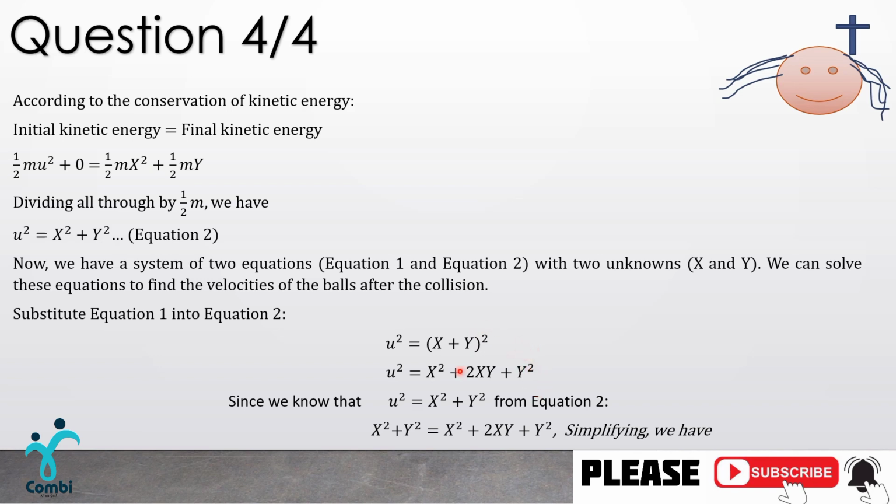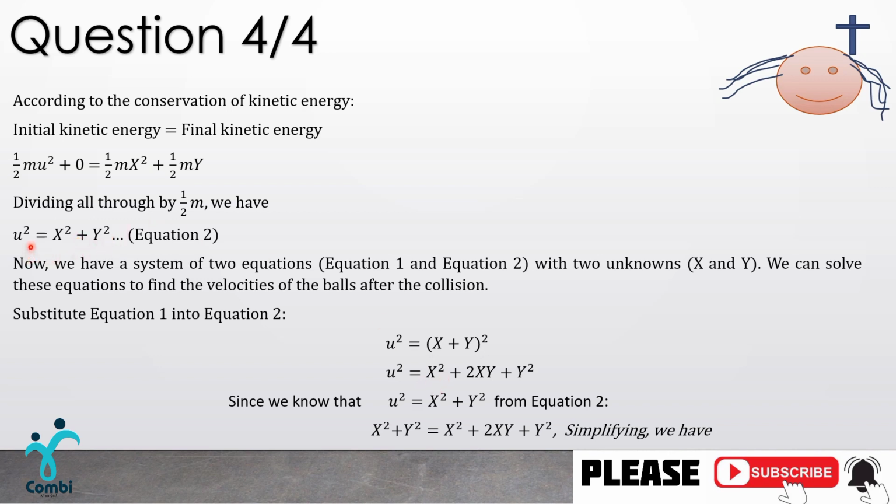So since we know that u squared is equal to x squared plus y squared, and this is from equation 2, we can take this x squared plus y squared from our equation 2 and equate it to the output we have from this algebra that we did from equation 1, because equation 2 speaks of x squared plus y squared being equal to u squared.